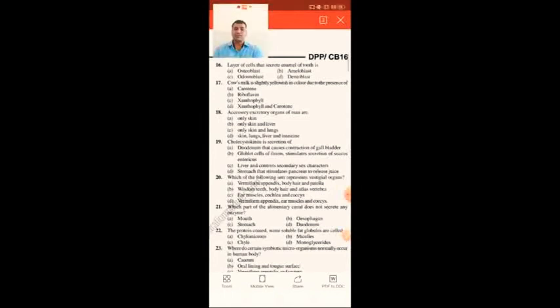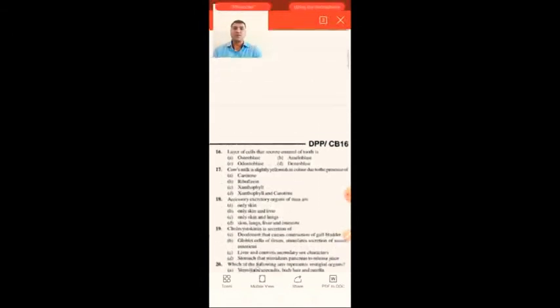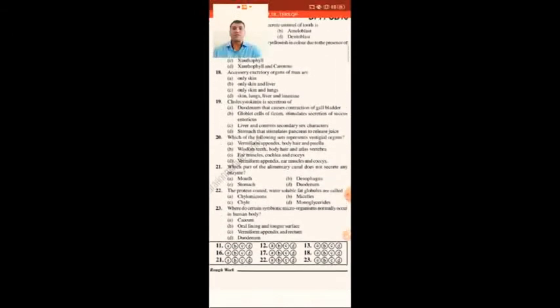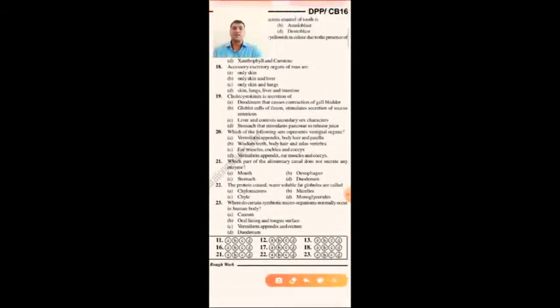Next, 28th question. Which of the following sets represents vestigial organs? Here vestigial means non-functional. Vestigial means non-functional organs or non-performing organs. So vermiform appendix, body hair and patella. Patella is useful, so it is not vestigial. One of them is not a vestigial organ.